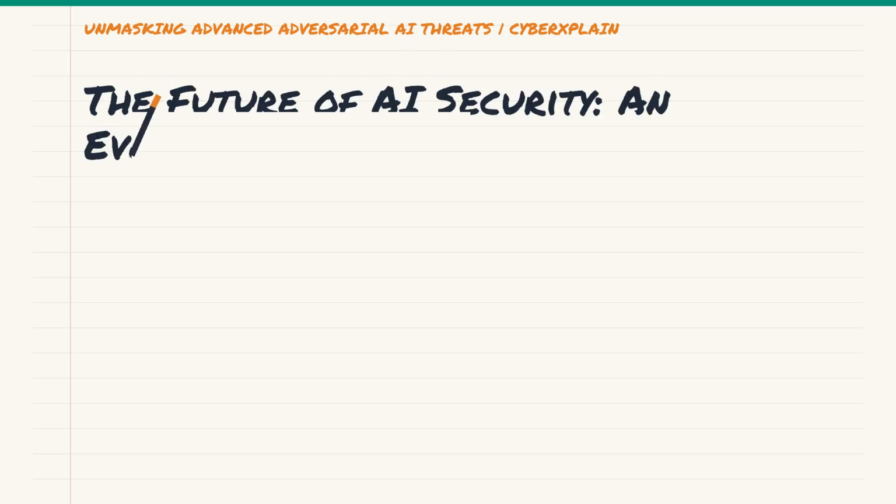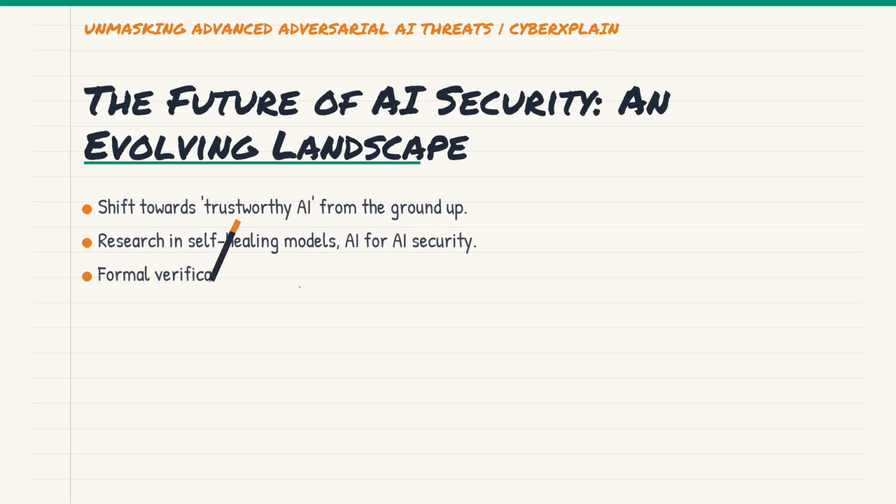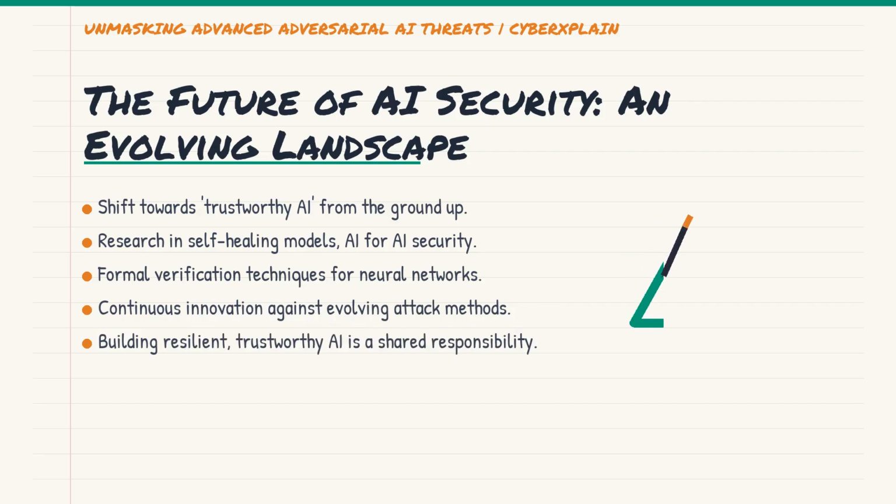So, what's next in this ever-evolving game of cat and mouse? We are seeing a shift towards trustworthy AI, where security, robustness, fairness, and interpretability are designed in from the ground up, not as afterthoughts. Research is accelerating on self-healing models, AI for AI security, and even formal verification techniques for neural networks.